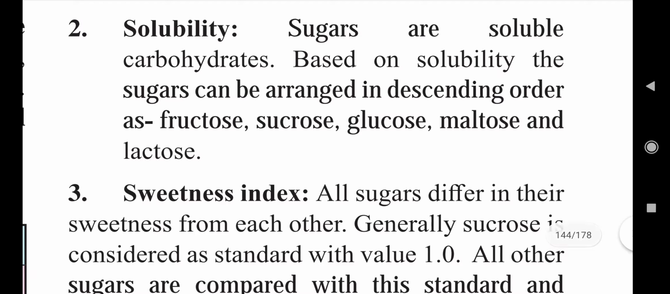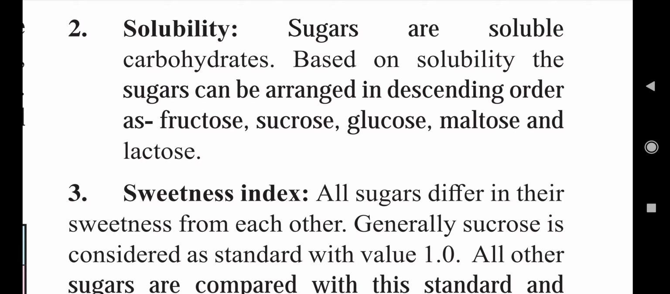Second one is solubility. Sugars are soluble carbohydrates. Based on solubility, the sugars can be arranged in descending order as fructose, sucrose, glucose, maltose and lactose. All sugars are soluble in water, so we call them soluble carbohydrates, but polysaccharides are not soluble in water. Sugars are carbohydrates which are sweet in taste.